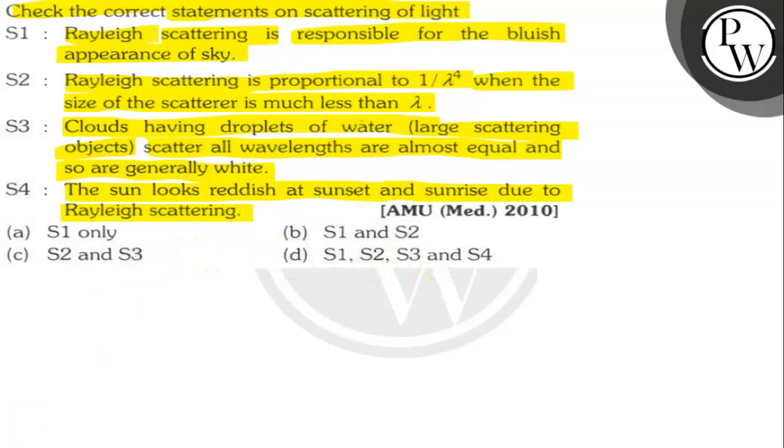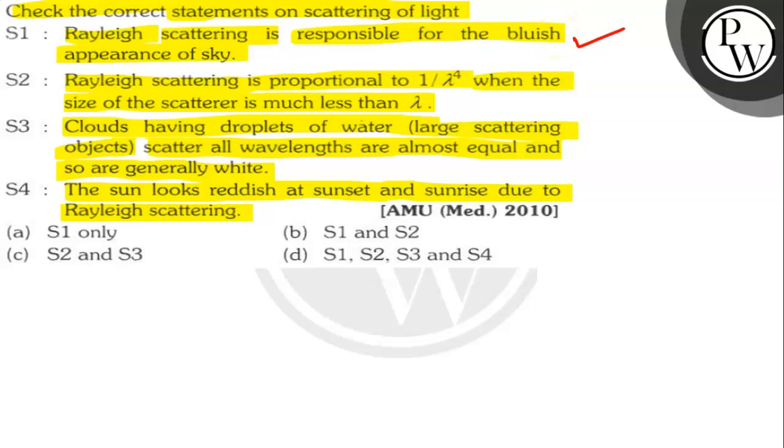So let's find out why Rayleigh scattering is responsible for the blue color of the sky. The scattering caused by these tiny air molecules, known as Rayleigh scattering, increases as the wavelength of light decreases. The violet and blue light have the shortest wavelengths, and red light has the longest. Therefore, blue light is scattered more than red light, and the sky appears blue during the day. So statement 1 is correct.